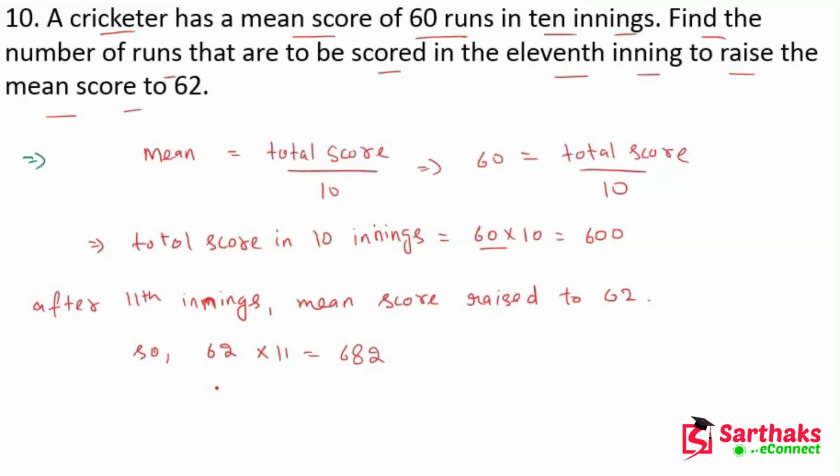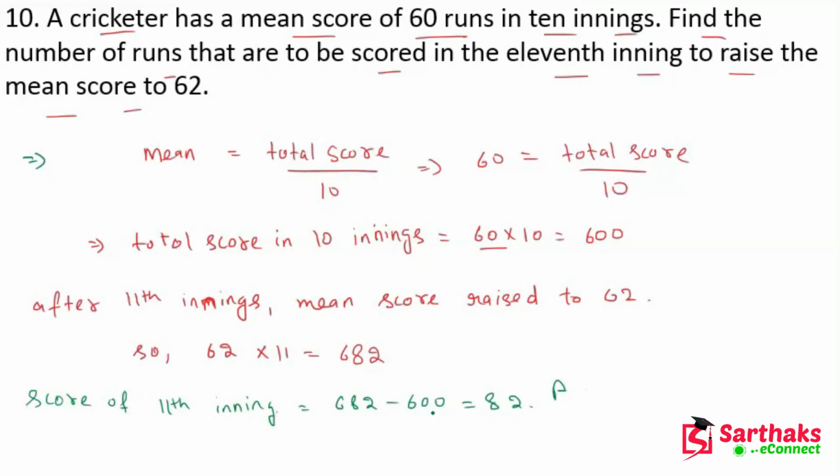Now the score of the 11th inning is 682 minus 600. So this is equal to 82. This is the answer to this question.